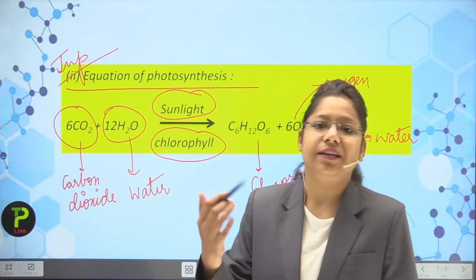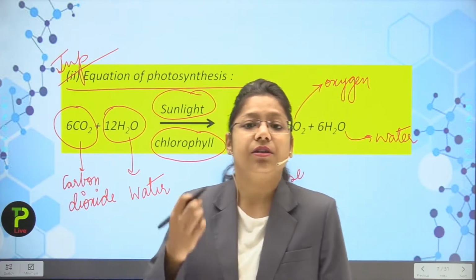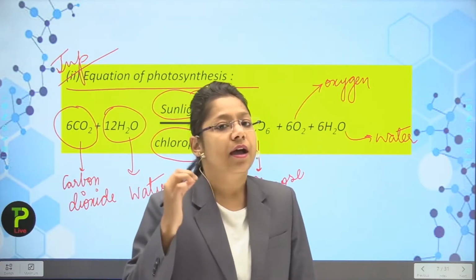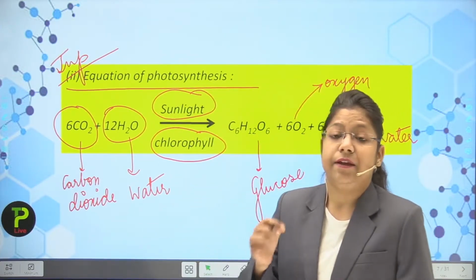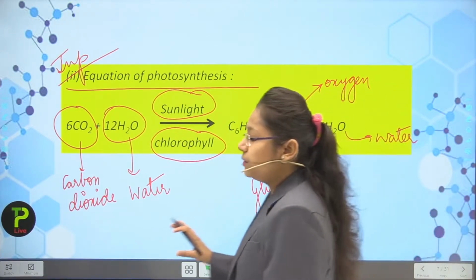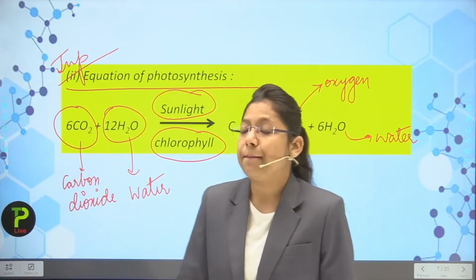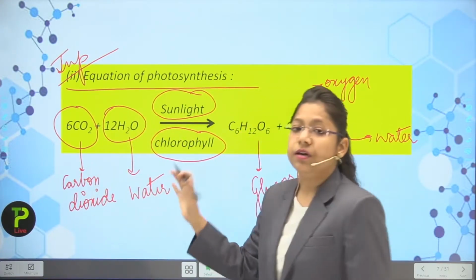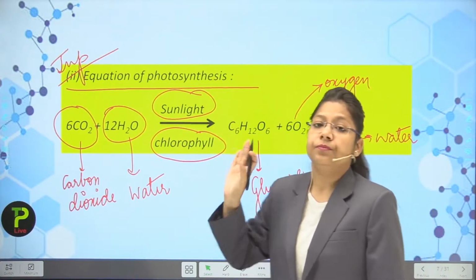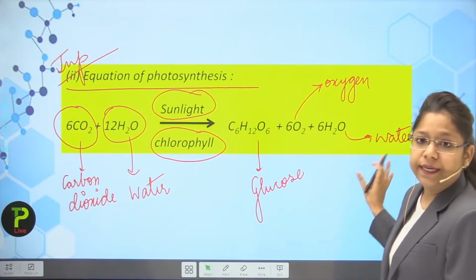Now, why is there a need to produce glucose? Actually, the vegetables or fruits prepared by a plant contain glucose and water as well. Okay students, are you understanding the whole procedure? I am repeating the equation of photosynthesis again. Carbon dioxide and water combine, and in the presence of sunlight as well as chlorophyll, they form glucose, water and oxygen.